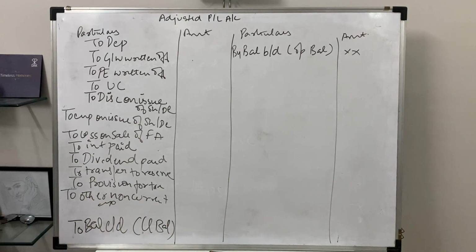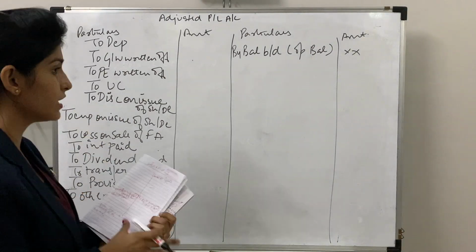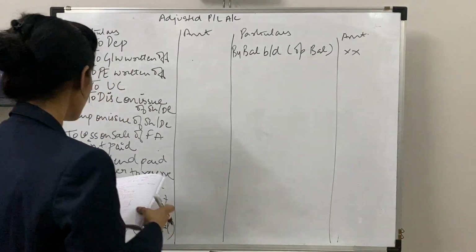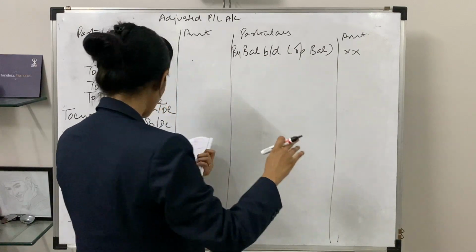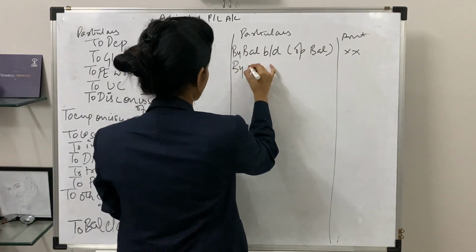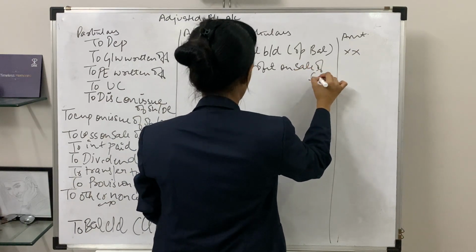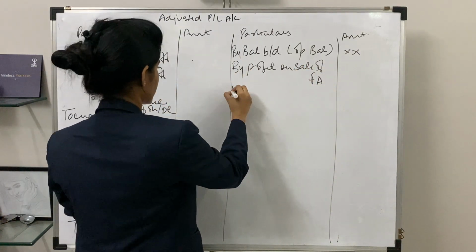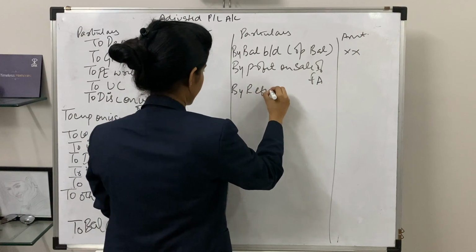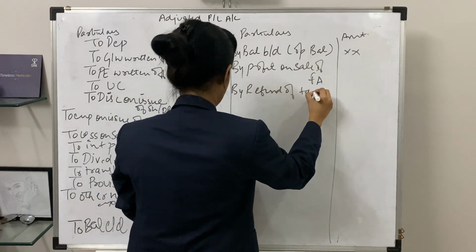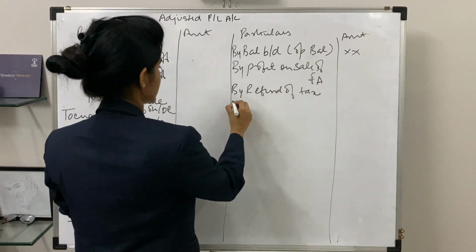Ultimately, everything is same as we have recorded on our add side. Now moving on to the next side, everything subtracted will be recorded over here. So my profit on sale of fixed asset. Next is your by refund of tax. Next is your by transfer from reserve.